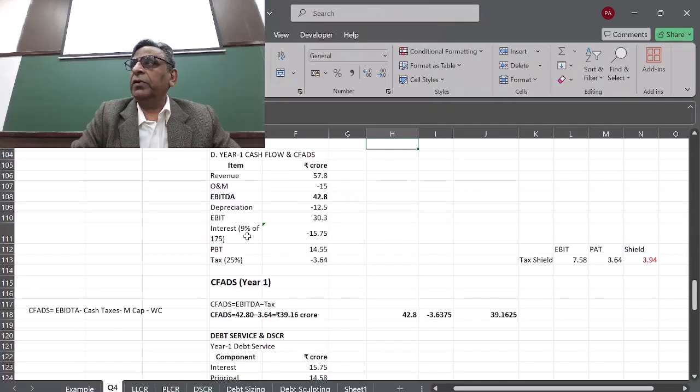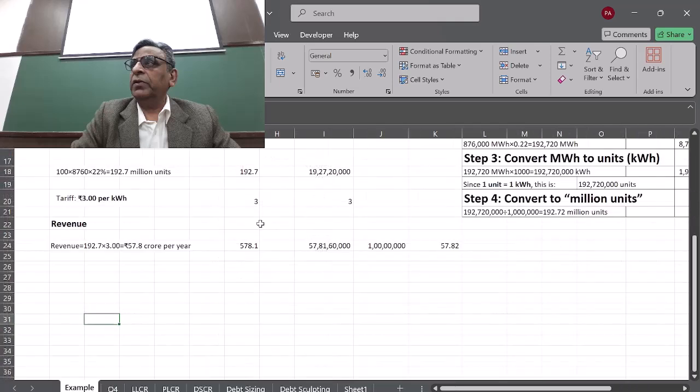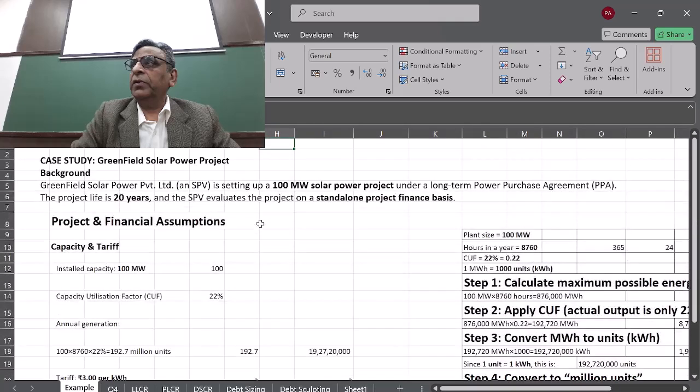So have you got the file with you now? Let's move on to the example. We are saying that there is a company which is setting up a 100 megawatt solar power plant. Listen carefully, because you will be doing a full-fledged question in this, and you can ask any question you want, and then you have to do another question which I will tell you as a class exercise, where you change the parameters on your own. You can make 100 megawatts into 200 megawatts. Everybody is supposed to do that as a group, saying my project is 200 megawatt. You have to make at least 4 or 5 variations. There are about 20 variations.